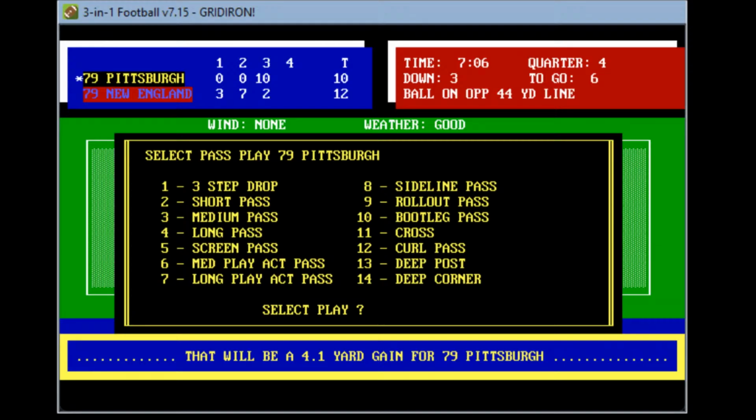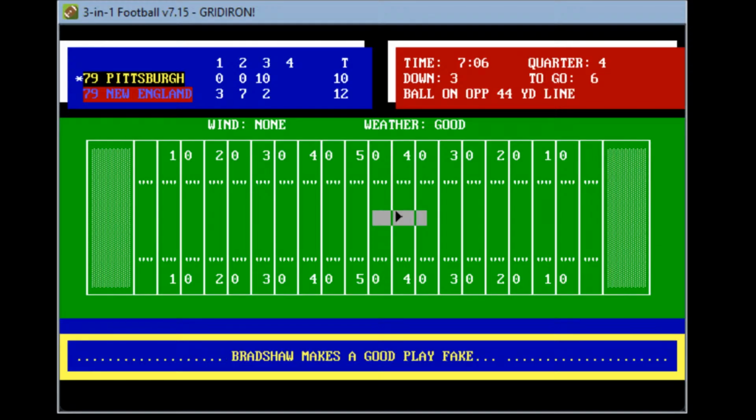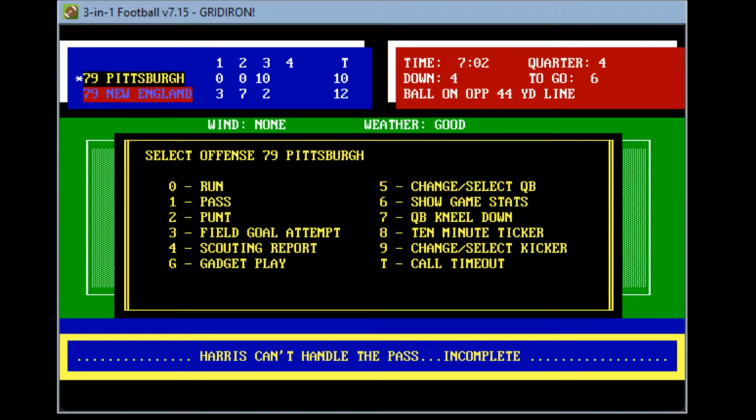Let's go ahead and go to the medium play action pass again. See if this works. 3rd and 6. Makes a good play. Got Harris wide open. He can't handle the pass, incomplete. 4th and 6 with 7 minutes to play. You're not kicking the field goal here. And here comes Colquitt. They're going to use their defense, which has been dominating New England in the second half.